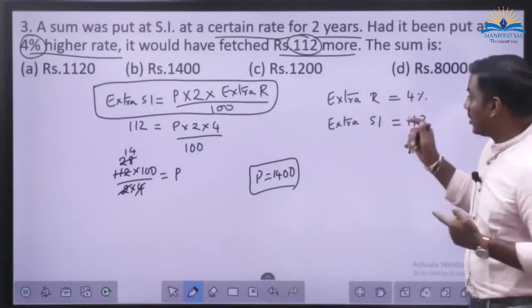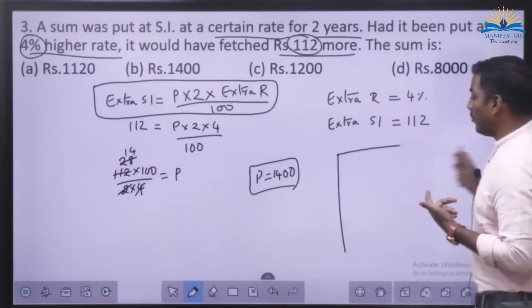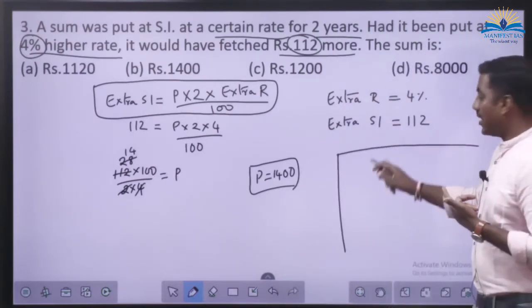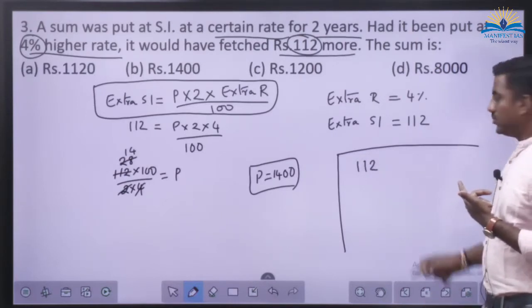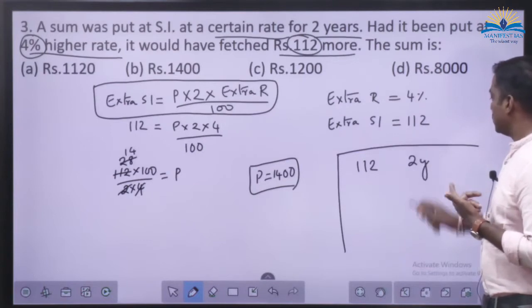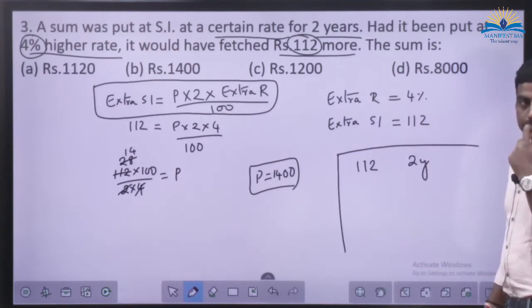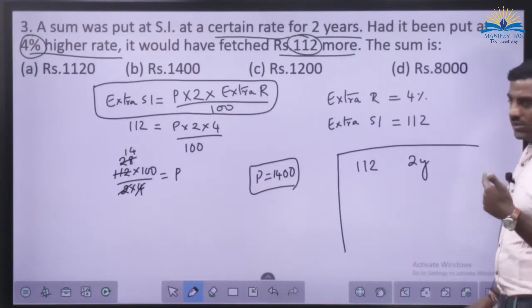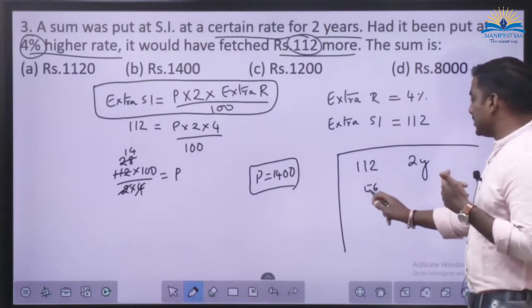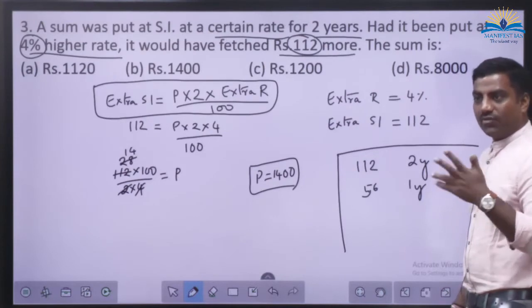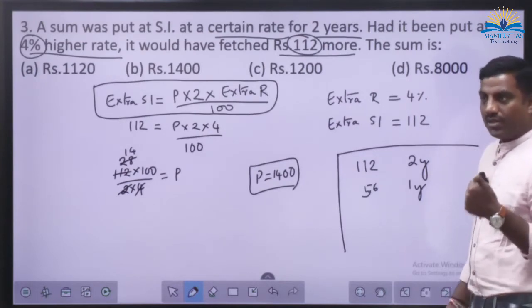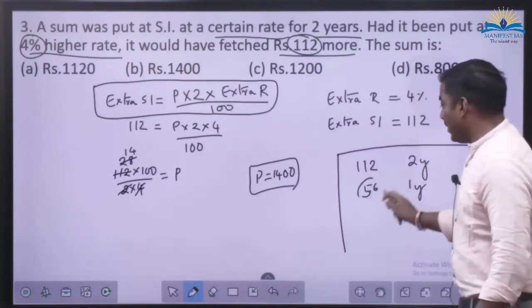So how did I think for this problem? As an alternative method, the 112 is due to the deposit that we have kept for 2 years. So 56 rupees we'll get after 1 year, correct? But what is giving me 56?